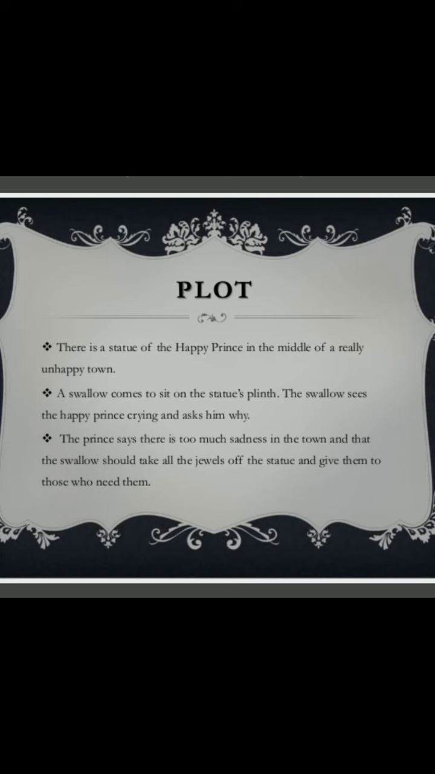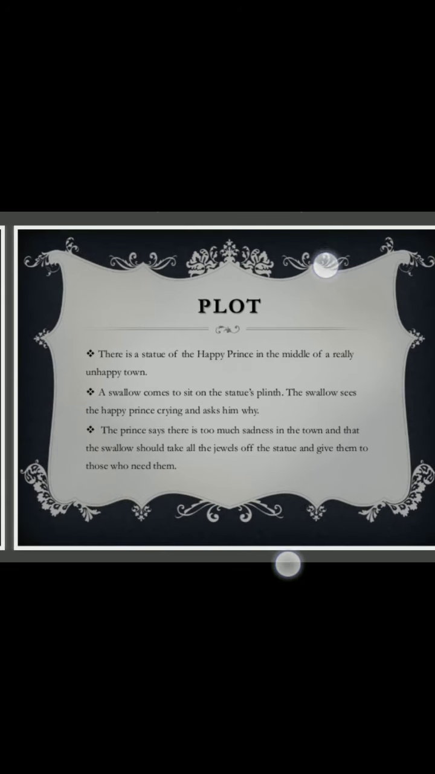The prince says there is too much sadness in the town and that the swallow should take all the jewels of the statue and give them to those who need them. Yes, the prince said he cannot move and cannot help those people who are waiting for help and needed help. So the prince said to the bird that it could take all the jewels, whatever he was wearing, and give them to the people who are needy.